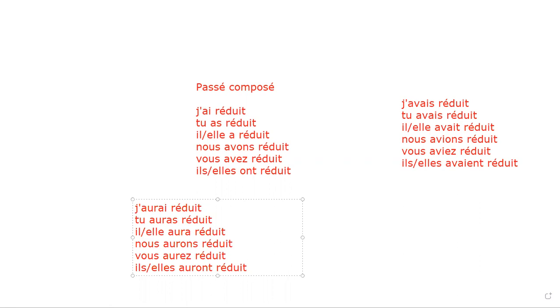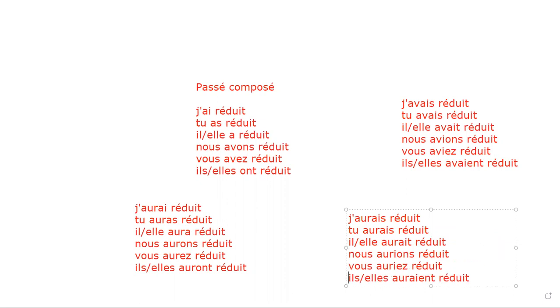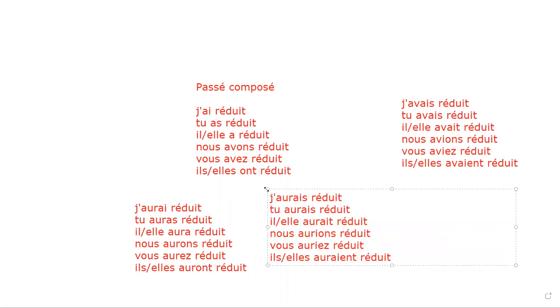Is it clear to you, guys? C'est clair? So what I can say, j'aurais réduit, it is just the RAIS formula. C'est clair? All of you, is it clear to you how we are working for the tenses? And this is except subjunctive.